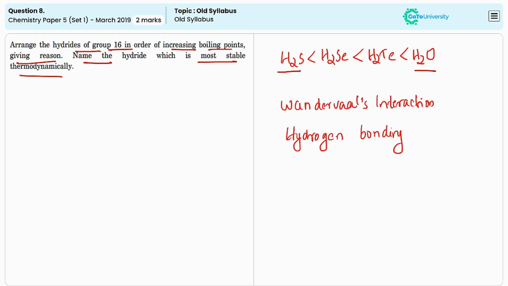Because all the other hydrides contain only van der Waals interaction, but water contains both van der Waals interaction and hydrogen bonding. And the hydride which is most stable thermodynamically is water. The bond dissociation energy for the O-H bonds in water is higher. The electronegativity of oxygen leads to strong bonding between oxygen and hydrogen atoms and results in a very stable compound.